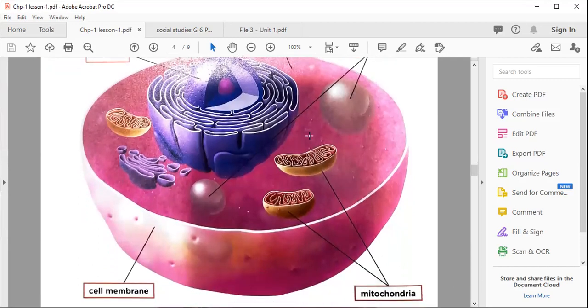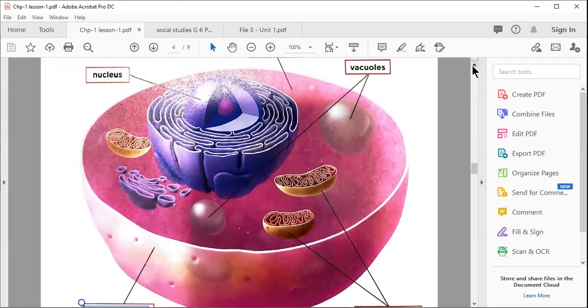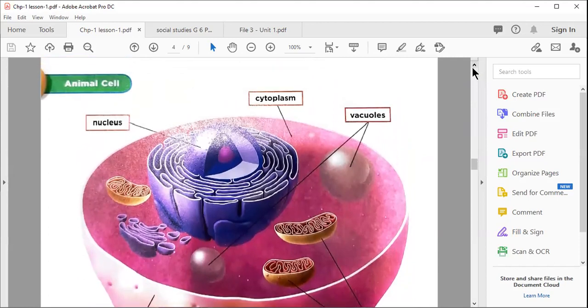The outermost covering, we name as the cell membrane. After that, you can see here mitochondria. These are also structures, or we name them organelles, that are present in an animal cell. Then you also see here cytoplasm.